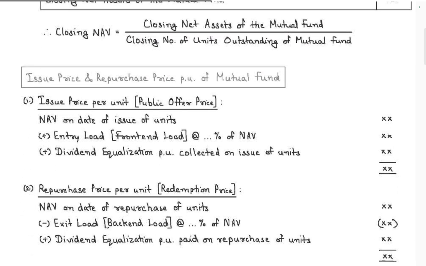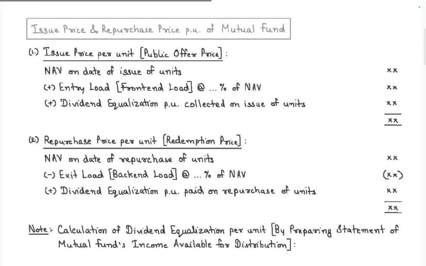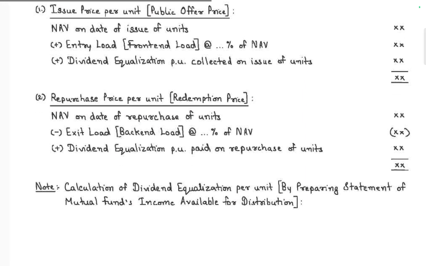So next, issue price or repurchase price per unit of the mutual fund. Issue price of a unit in a public offer: net asset value on the date of the units, plus entry load (front-end load) as a percentage of NAV, and dividend distribution per unit collected on the units, add. Dividend utilization, levy collected, that also is added. Purchase unit issue price is the NAV plus entry load, and we add the dividend equalization levy.